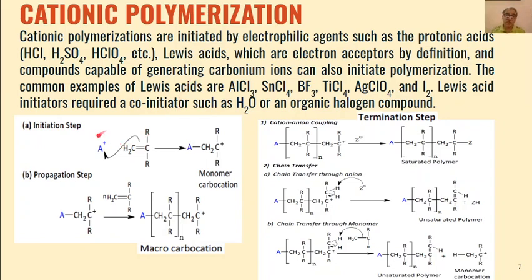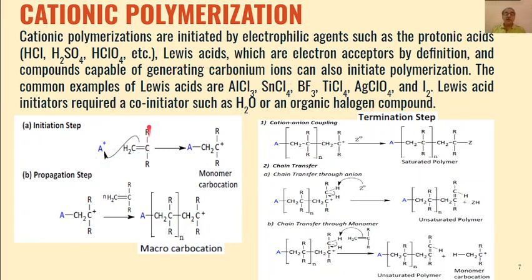So this electrophilic moiety is either a protonic acid, or a Lewis acid in combination with water, or an organic halogen compound and Lewis acid.